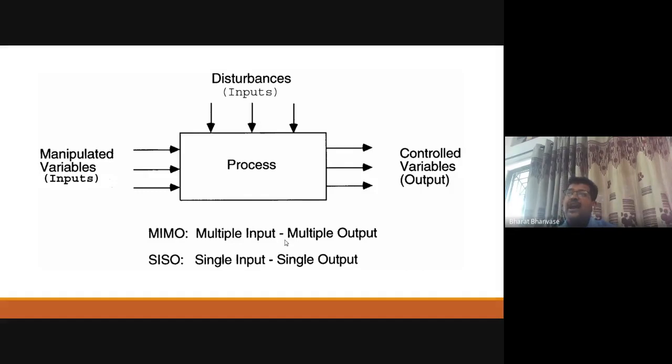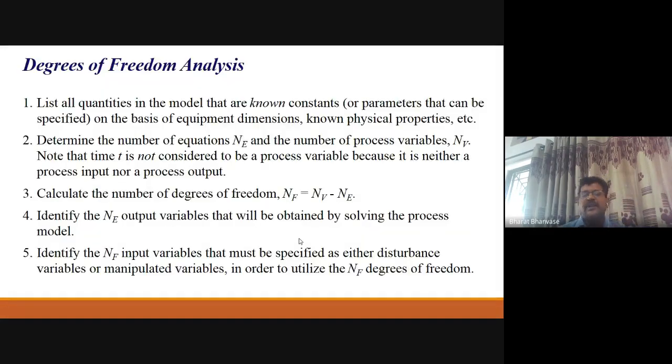So you can have three equations, that is the component balance equation for component A, B and C. So three variables, that is CA, CB and CC. Depending upon that, the complexity of that particular problem will vary. Then degrees of freedom analysis, as we have already discussed. That is the simple case: number of variables minus number of equations. That will be the number of degrees of freedom.